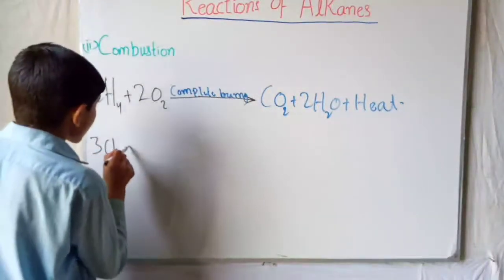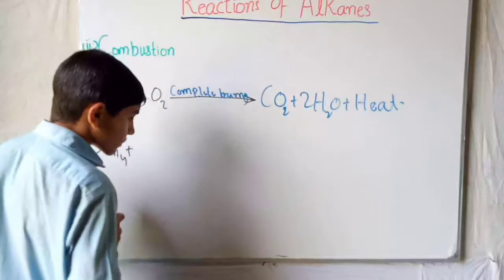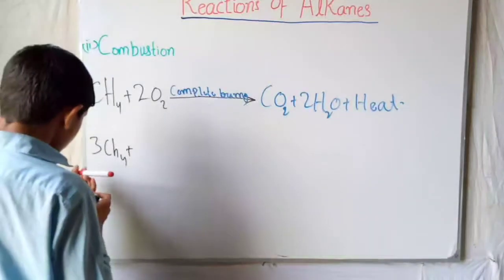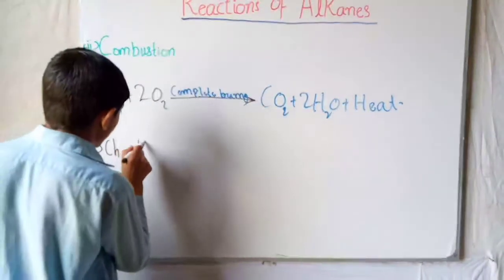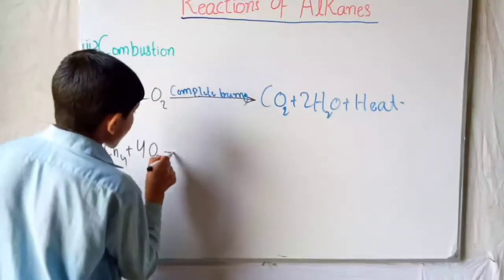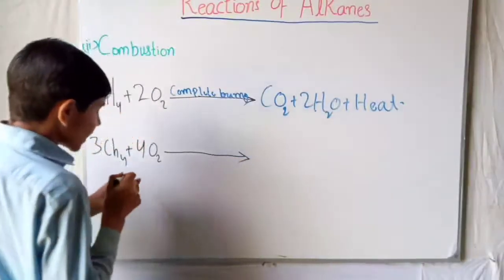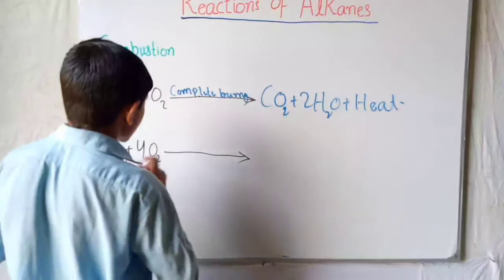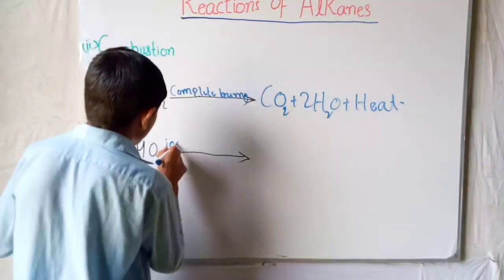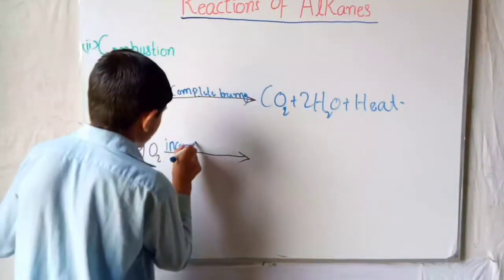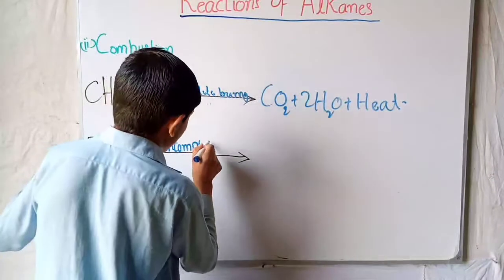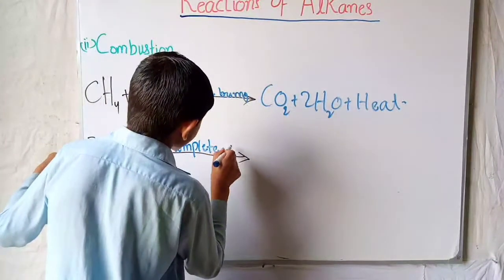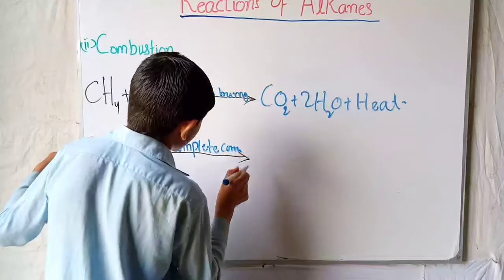3CH4 plus 4O2, and this reaction is referred to as incomplete combustion, or incomplete burning process.